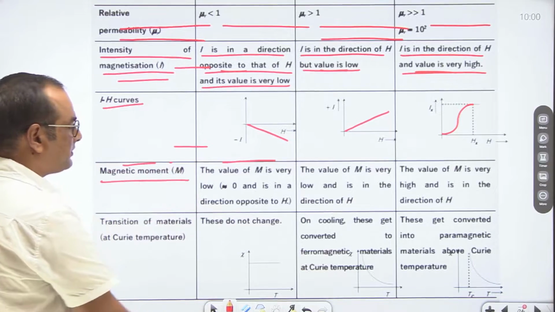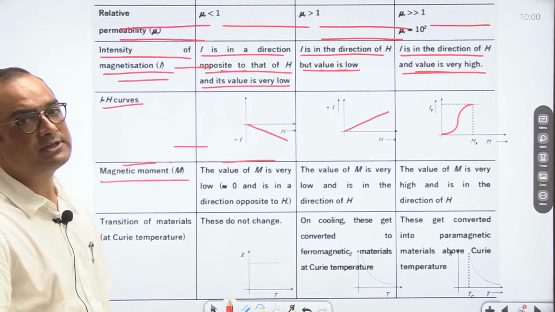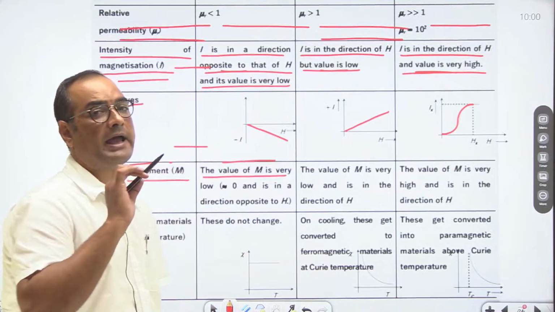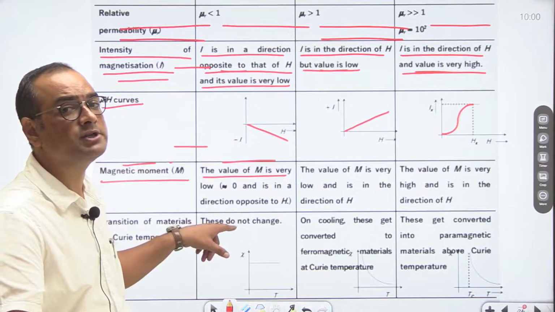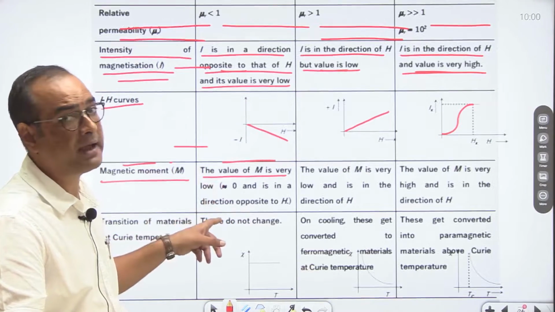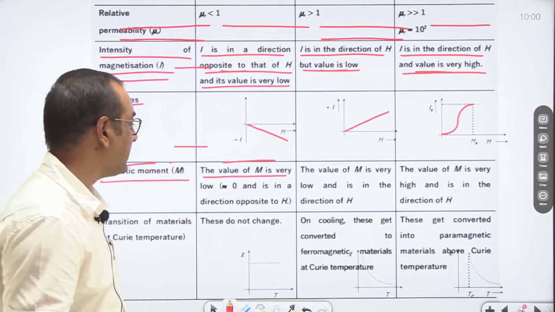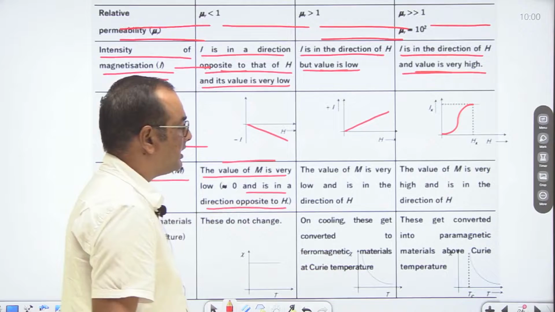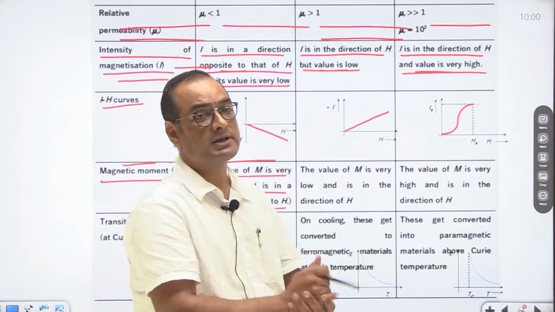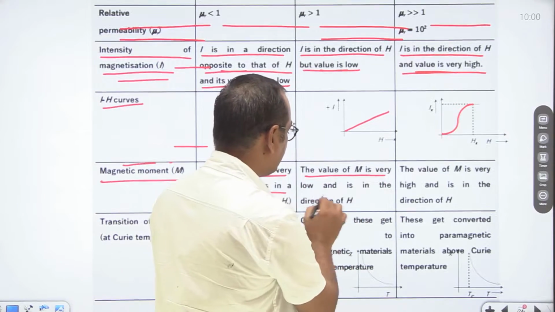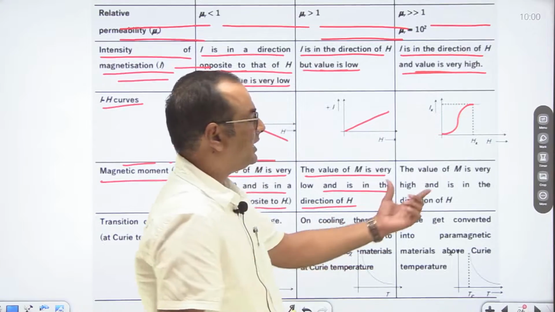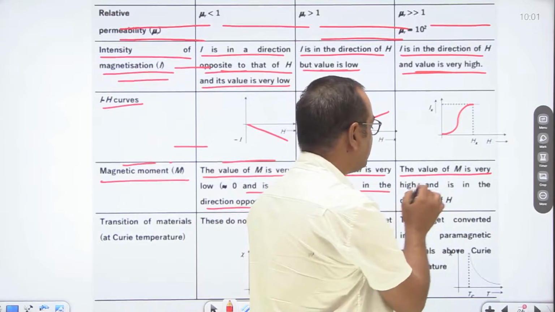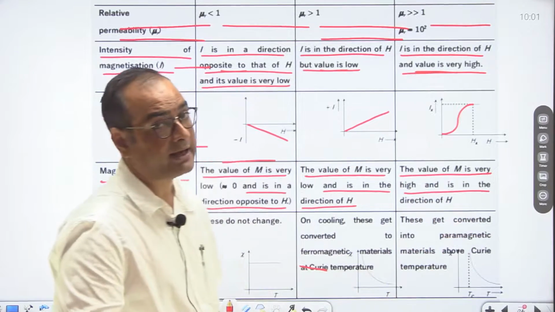Now magnetic moment. In case of diamagnetic substances, magnetic moment is very low. In absence of a magnetic field, the magnetic moment is zero. It means in absence of a magnetic field, they do not show magnetic behavior. So it is zero, and is in a direction opposite to H. In case of paramagnetic substances, again the magnetic moment is low and is in the direction of H. And if we talk about ferromagnetic substances, the magnetic moment is very high and is in the direction of the magnetizing field H.